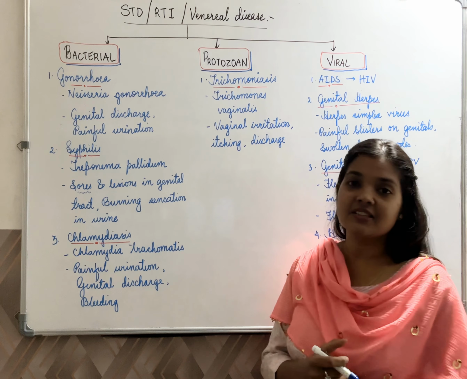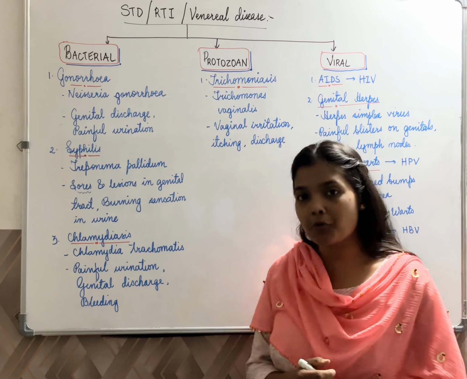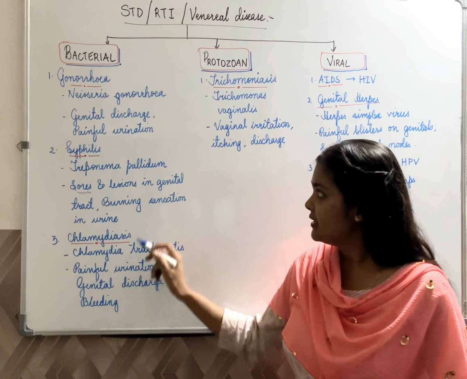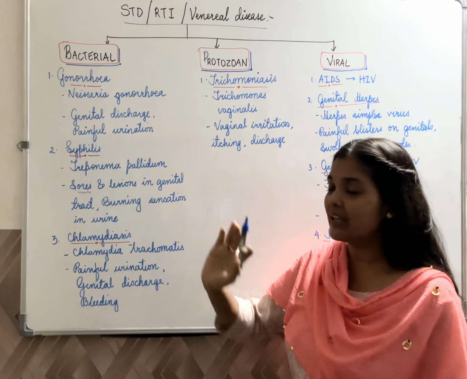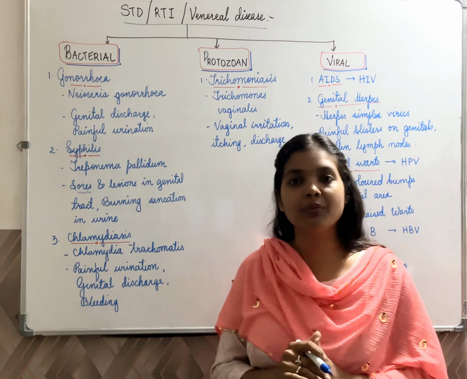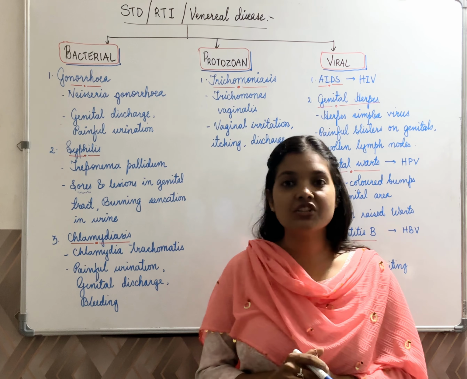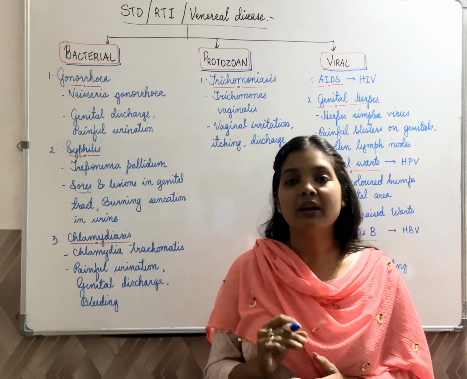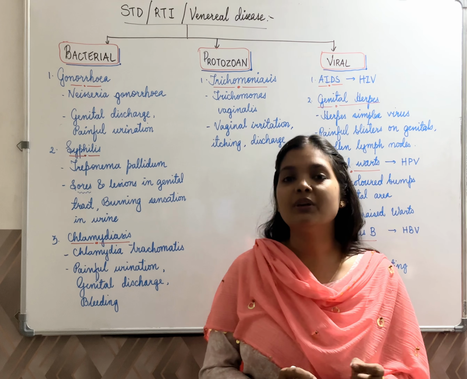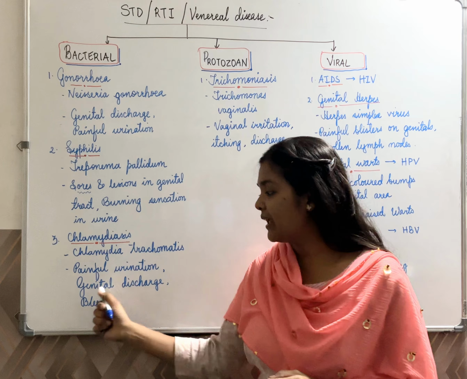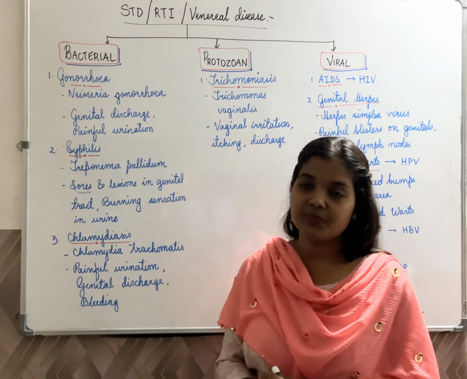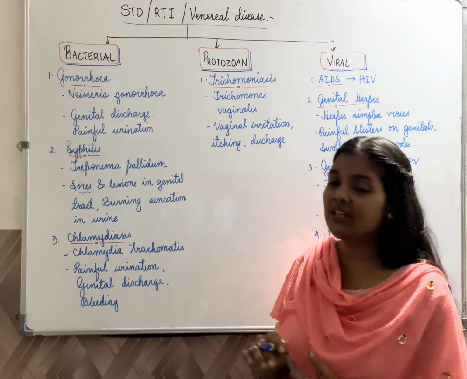Then comes chlamydiasis, which is caused by Chlamydia trachomatis. Here, similar symptoms as we saw in gonorrhea could be seen: painful urination and genital discharge, but along with that, when a person has coitus, bleeding can also occur. So these are some of the bacterial STDs.